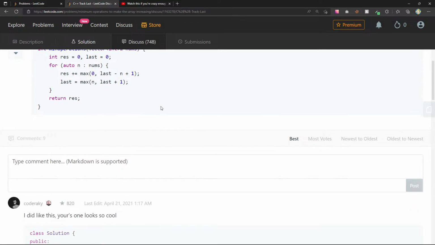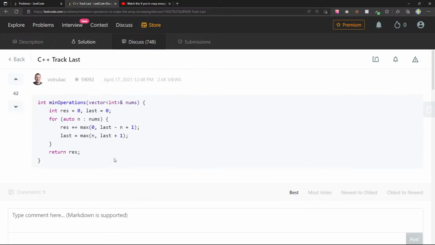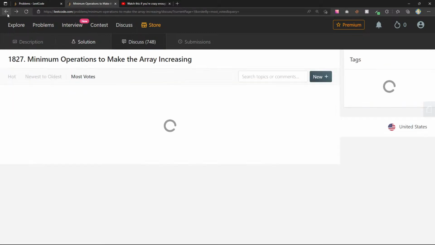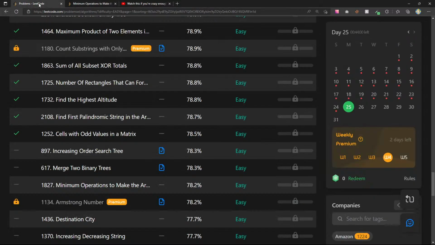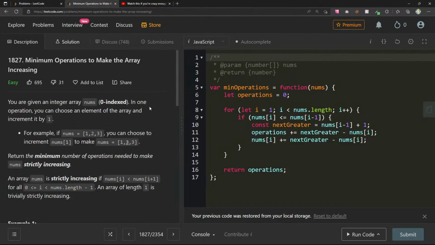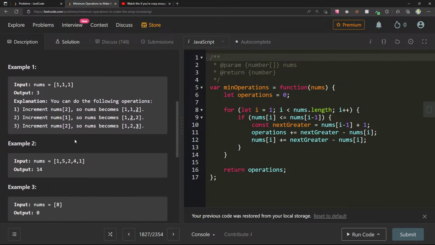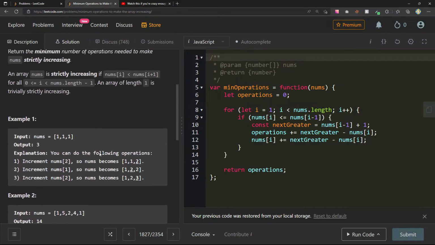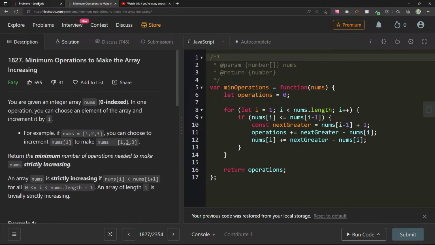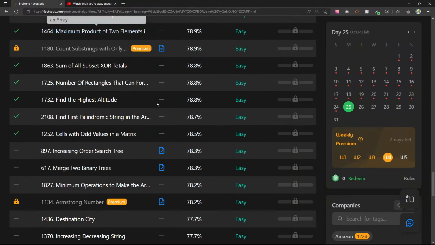Oh, so instead of, I did it like this. Sure looks cool. Well, I mean, this is kind of the same, right? We could just do last, because what he's saying is track the last one. I feel like both things are the same. I'm not really too convinced to try out the other way, so we can just continue here.